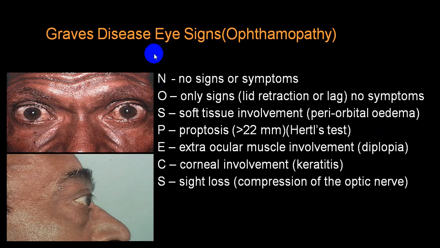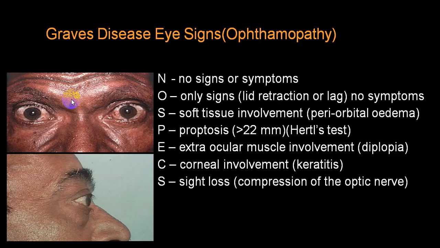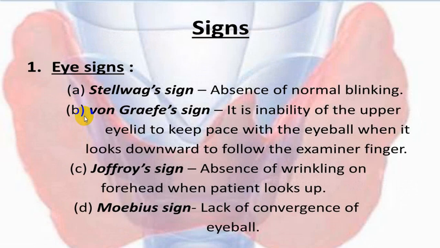There is another way to remember: no symptoms and signs, only signs, no symptoms, soft tissue involvement, proptosis, E for extraocular muscle involvement producing diplopia, corneal involvement like keratitis, and then impairment of eyesight because of compression of the optic nerve. It is called NOSPECS. You can remember it this way, or you can remember this. This is grading 0, so N is for 0 that way.